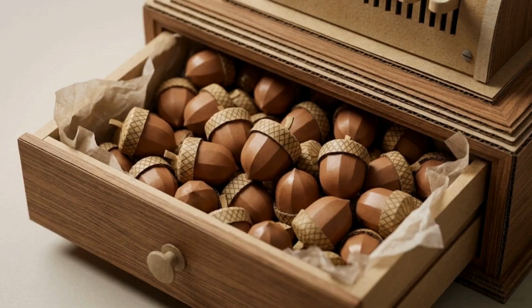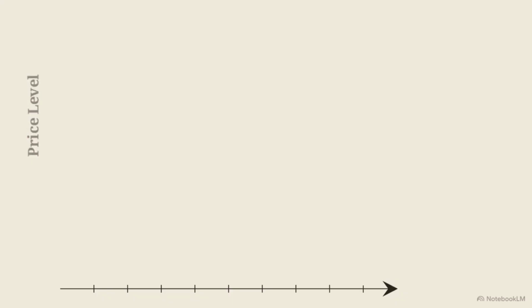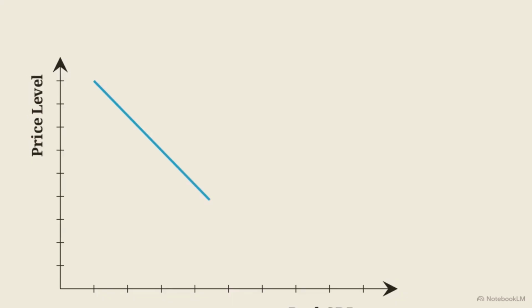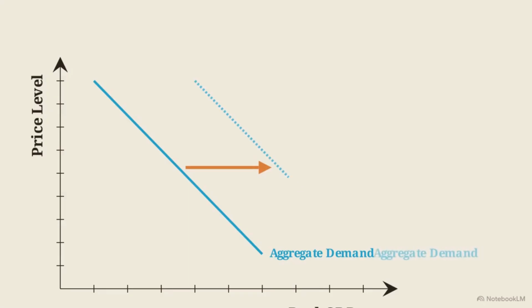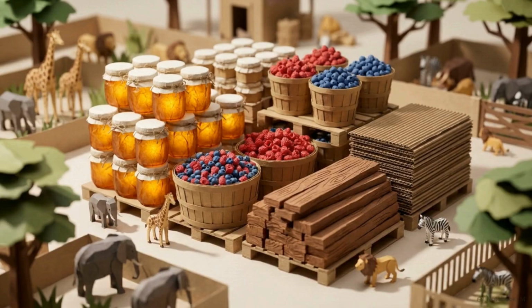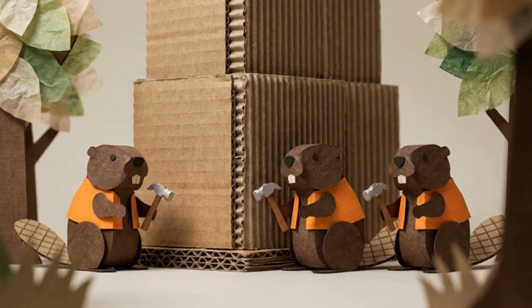This jumpstarts the total amount of spending across the whole zoo. To track this, President Owl uses a chart with a downward-sloping total spending line, officially called aggregate demand. When the government spends more or taxes less, it adds fuel to the engine, pushing this line to the right. As the line moves right, it shows that the total amount of stuff the zoo is producing is increasing, a measurement called real GDP. That physical increase in production is exactly what creates new jobs for the beavers.